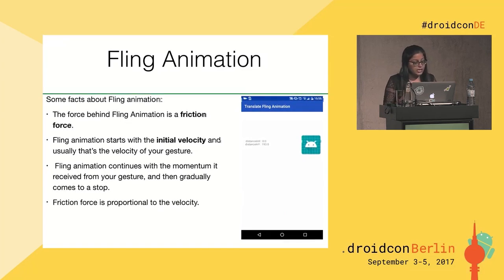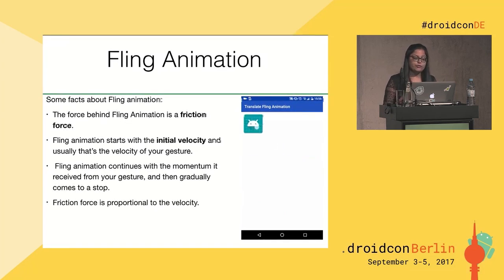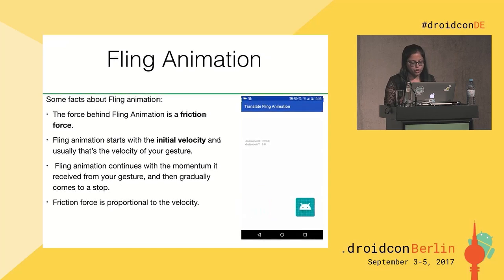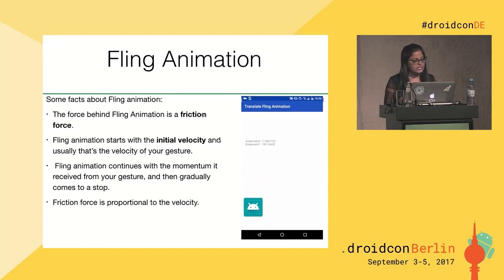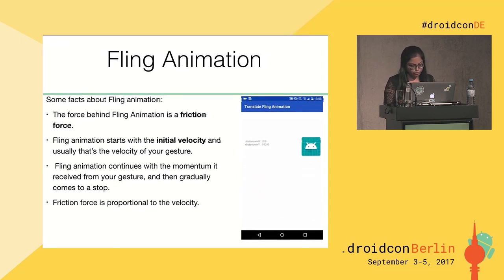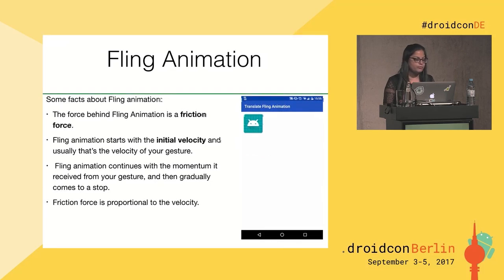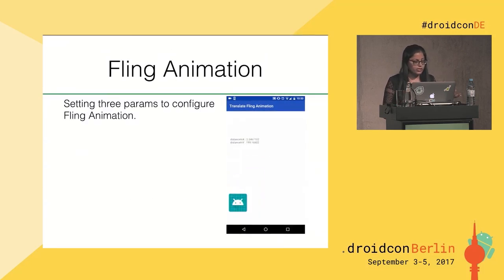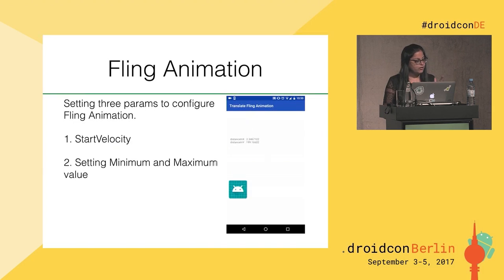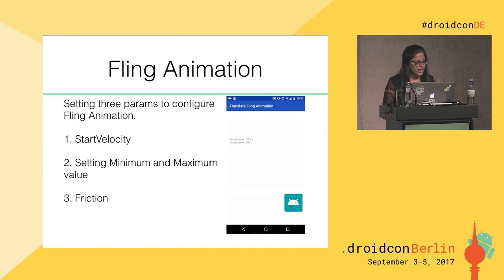What does that mean? If the velocity is high, the friction force applied on the velocity to stop it also becomes high, making the object come to rest very quickly. And when the velocity is low, the friction force applied to stop it also becomes low, making the object slow down eventually. So now you have seen the facts about fling animation. Now we have to provide 3 parameters to configure fling animation. The first one is start velocity, the second one is minimum and maximum value, and the third is friction. Let's go one by one on this.